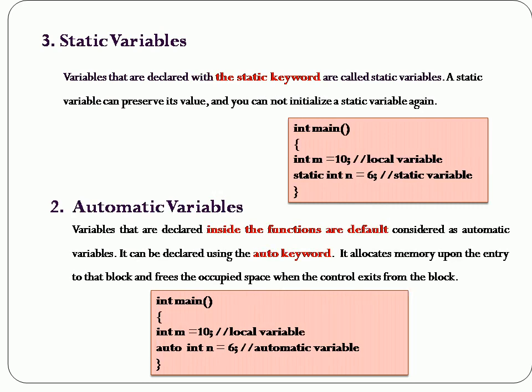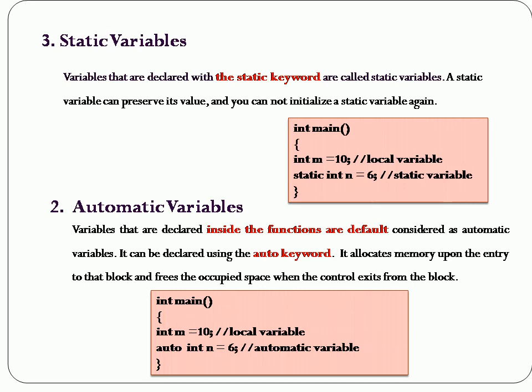Next one is static variables. A static variable retains its value between function calls. The static keyword is used to define a static variable. A static variable can preserve its value and you cannot initialize the static variable again and again. So here you can see an example. Within the int main block, we have declared int m equal to 10.